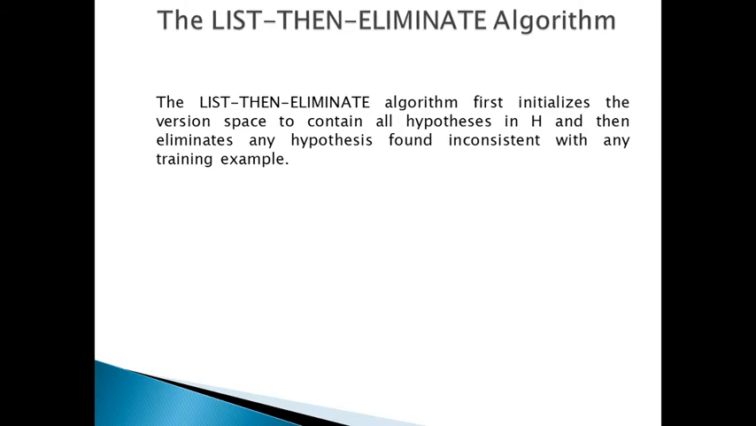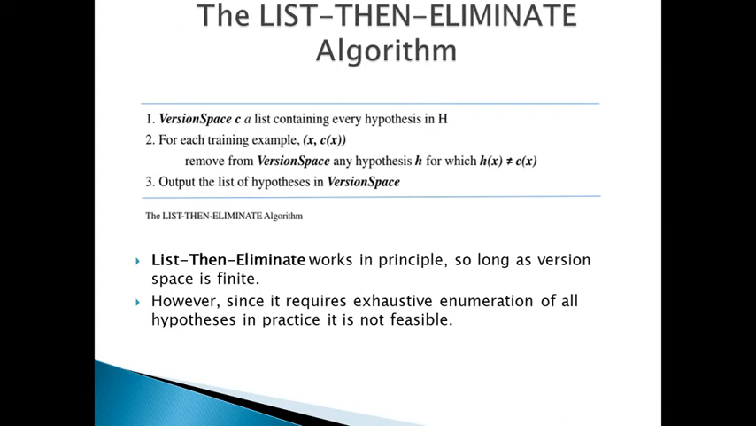The next concept is the list then eliminate algorithm, right? One way to represent the version space is simply to list all of its members. This will lead to a simple learning algorithm, which we might call the list then eliminate algorithm, which is defined here in this table, right? I hope this is clear. That is the list then eliminate algorithm.